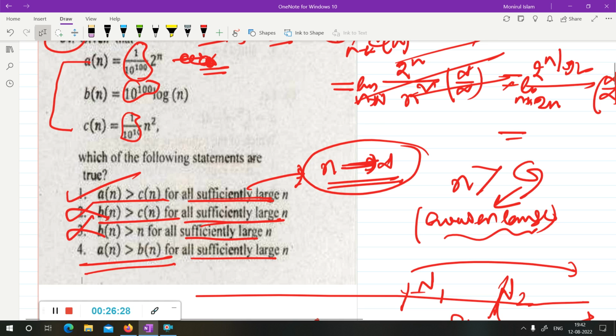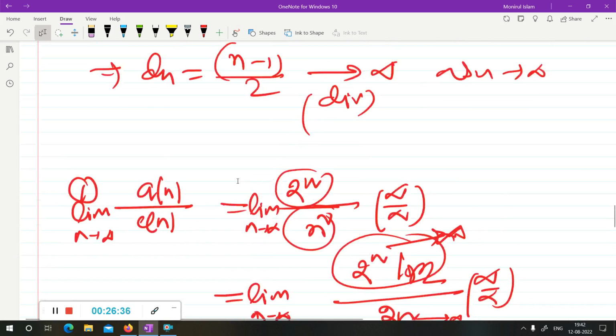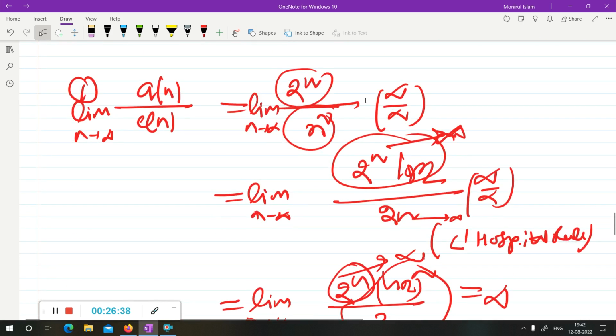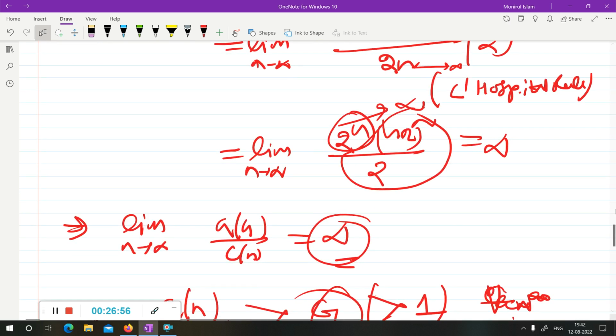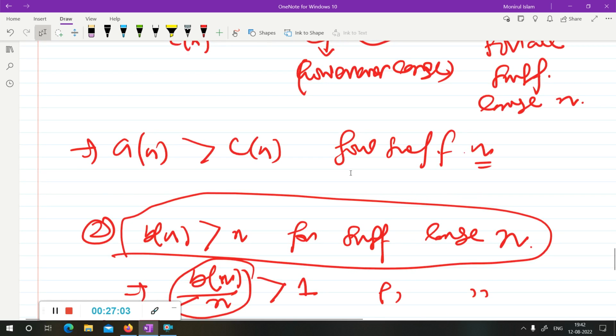Actually, I have done n greater than cn for sufficiently large n. I have done 2 to the power n upon n square. Actually, that was option D. Sorry, this is for option D, not option 1, option 4. Option D is correct, because if you compute an by cn, that is 2 to the power n by n square, this gives limit infinite. So you can say an by cn can be made greater than 1. So you can say an greater than cn for sufficiently large n.